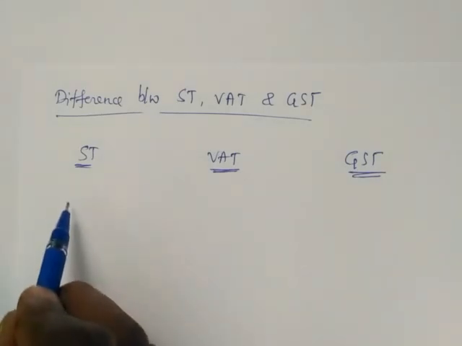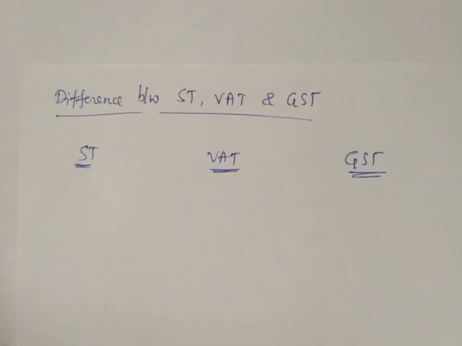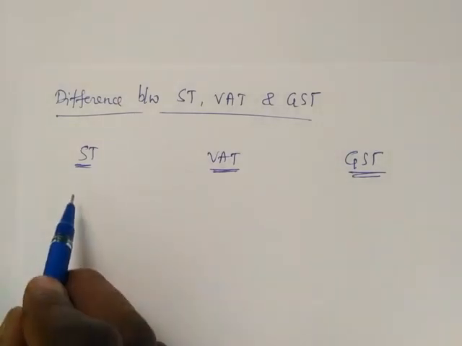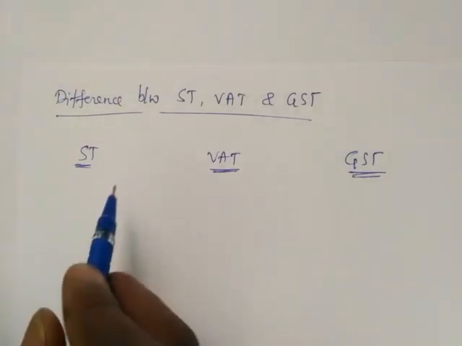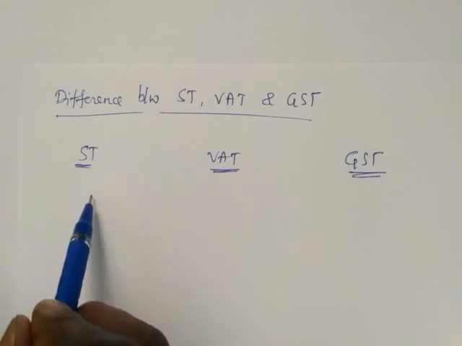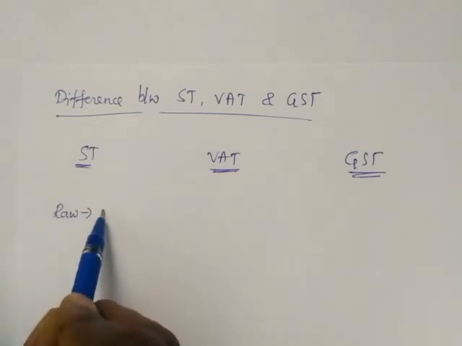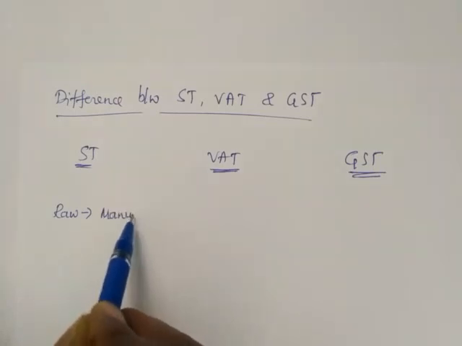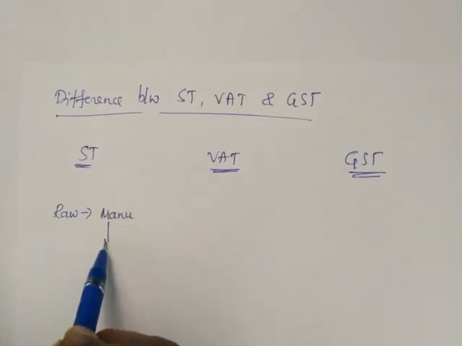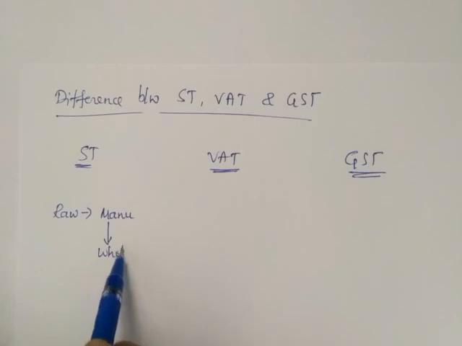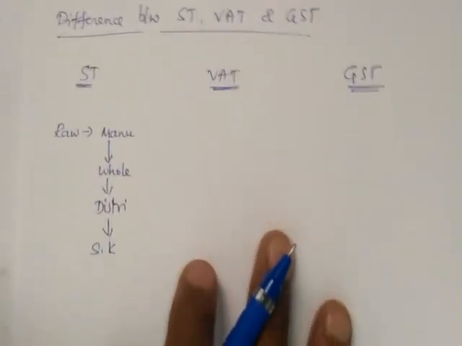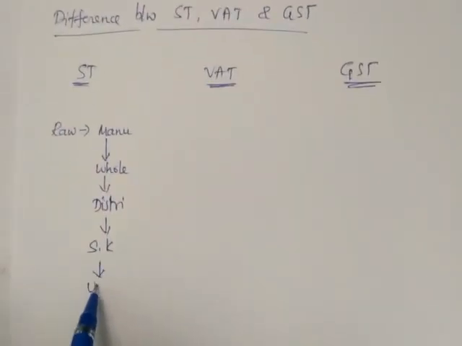In sales tax, as we know, in the marketing chain, raw material is converted into goods by the manufacturer, then goes from manufacturer to wholesaler, wholesaler to distributor, distributor to shopkeeper, shopkeeper to user.